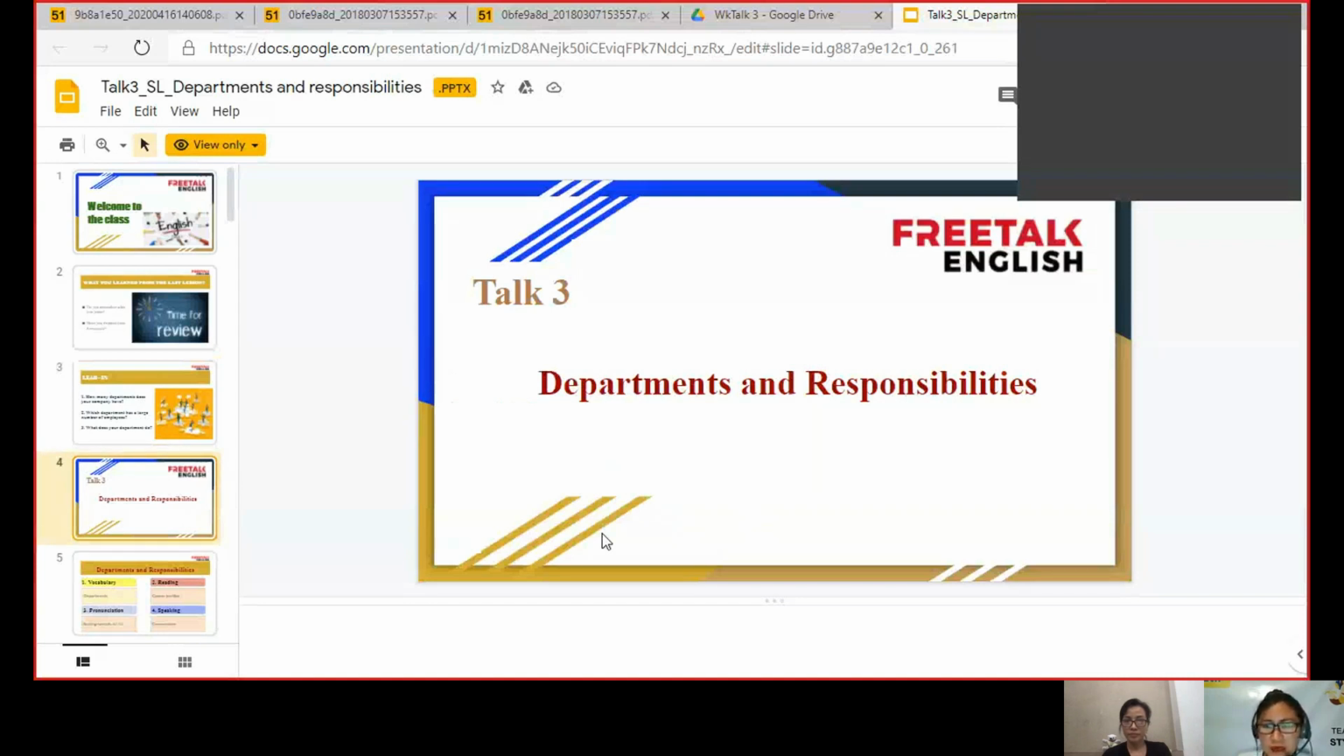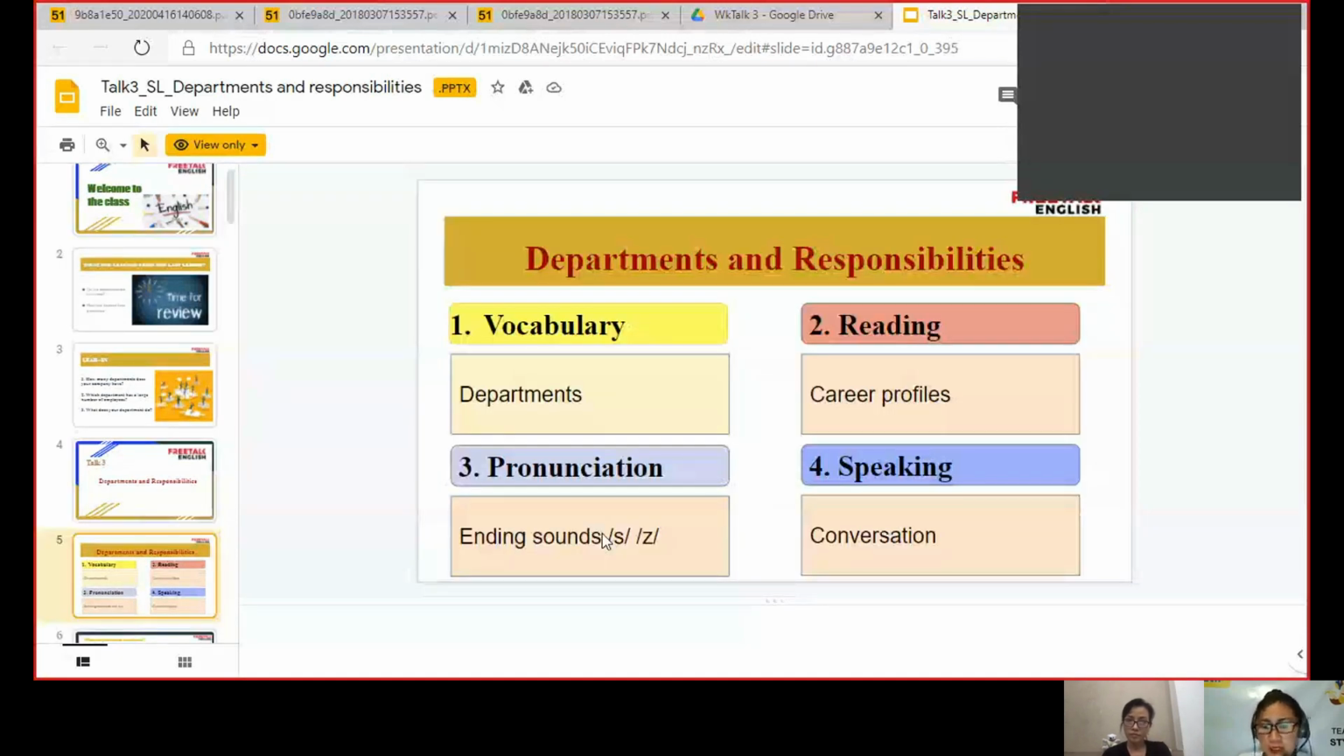For today's lesson, we are going to talk about departments and responsibilities. The first one is vocabulary. We will learn about different kinds of departments. Number two, reading. We have a reading passage about career profiles. For number three, pronunciation, we will learn words with the ending sounds S and Z. And for the last part, we have speaking, where we are going to have a conversation. Okay, let's move on.